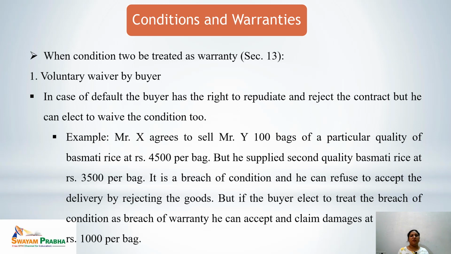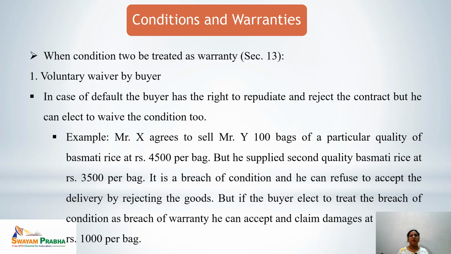Now, when can a condition be treated as a warranty? It is explained by Section 13. One is voluntary waiver by the buyer. In case of default, the buyer has the right to repudiate and reject the contract, but he can elect to waive the condition too. That means we can treat the condition as a warranty, and the buyer would not repudiate the contract. The first case we are going to discuss is voluntary waiver, where the buyer has voluntarily waived the condition.